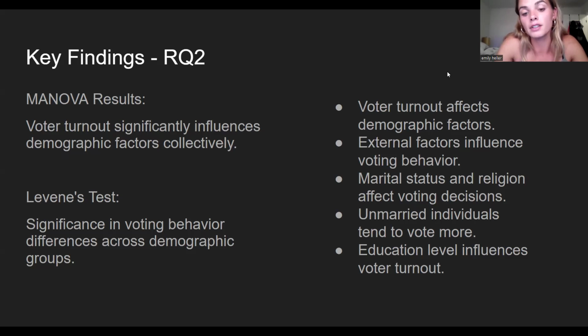Marital status and religion play significant roles in shaping voting decisions. Voters that tend to be unmarried and less religious, this impacts their voting patterns. And education level exhibits a strong correlation with voter turnout, indicating its importance in political participation.